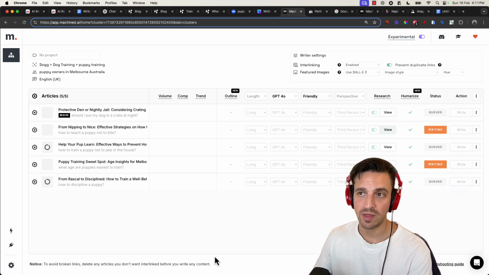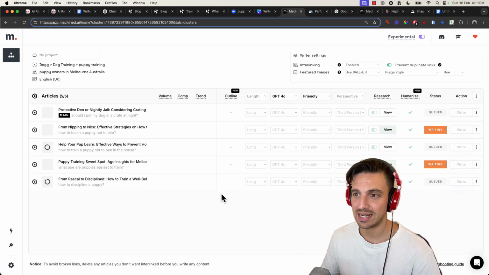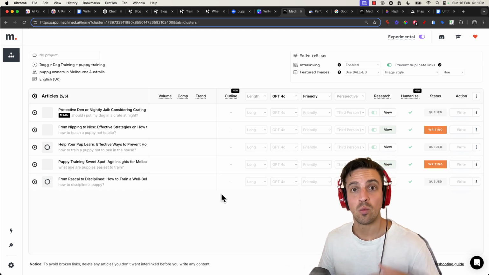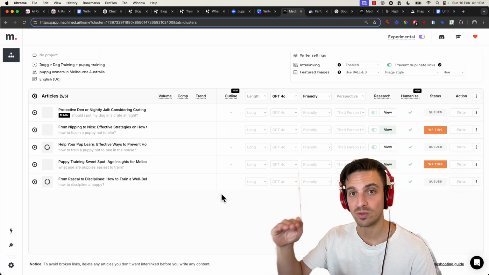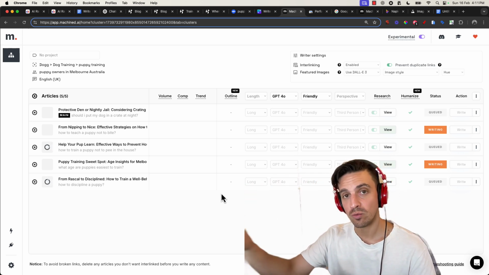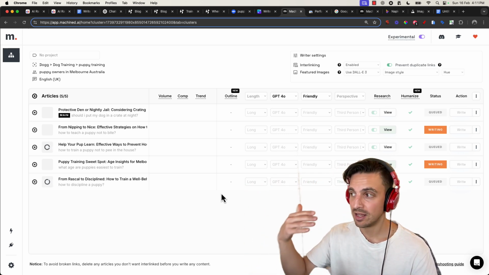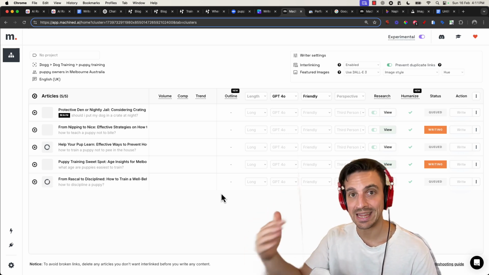There's a couple of cool things that I like about Machined AI, and that is that it has a native integration with WordPress and Webflow, meaning that I can now push these blog posts once they're ready directly to my website as drafts, and I can amend them a little bit, as you should, and then publish them.